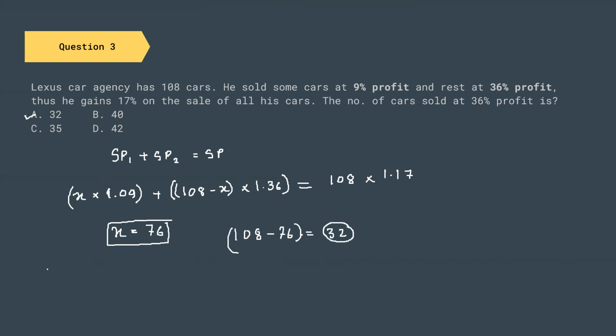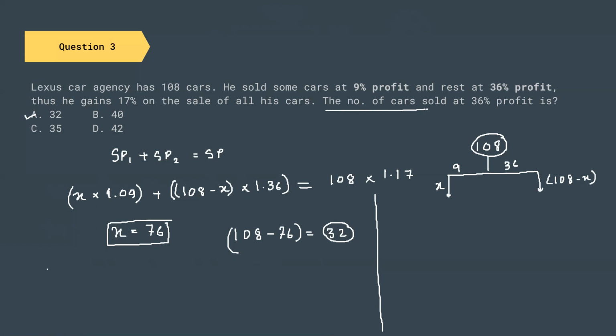So there are a few mistakes that I made in this particular question, and let us try to learn from those mistakes. First, out of these 108 cars, I assumed that the number of cars sold at 9% profit to be X, and the number of cars sold at 36% profit to be 108 minus X. But if we look into the question carefully, they are asking me to find the number of cars sold at 36% profit.